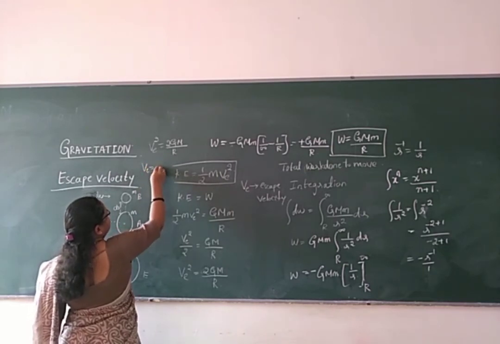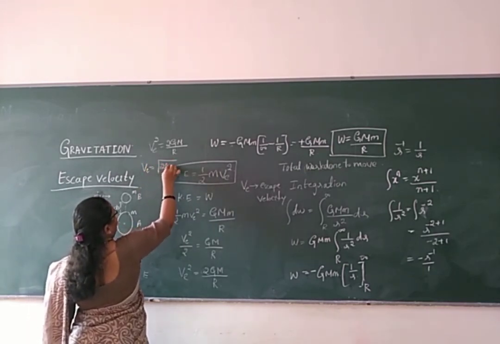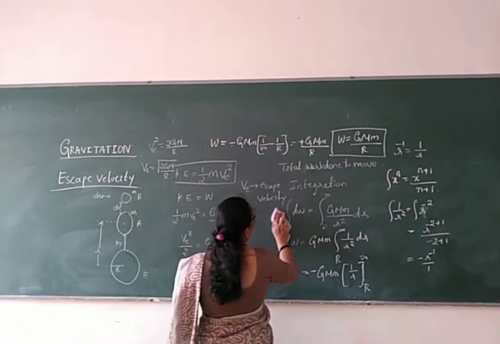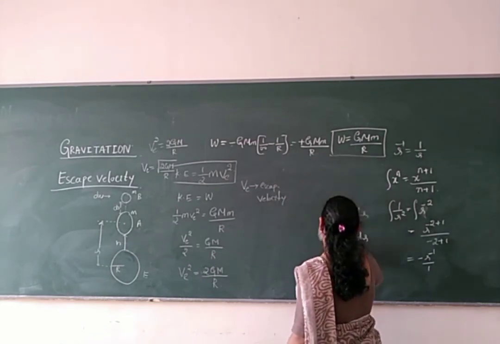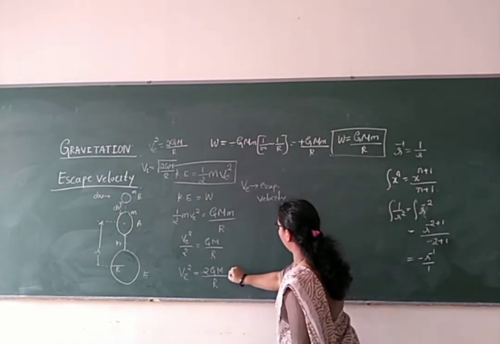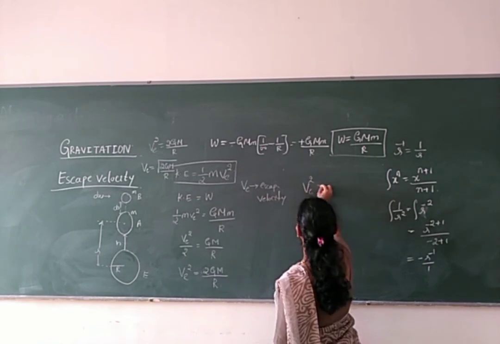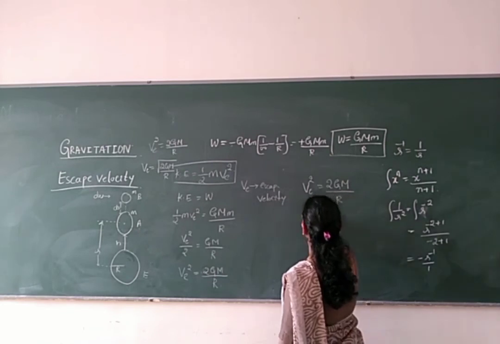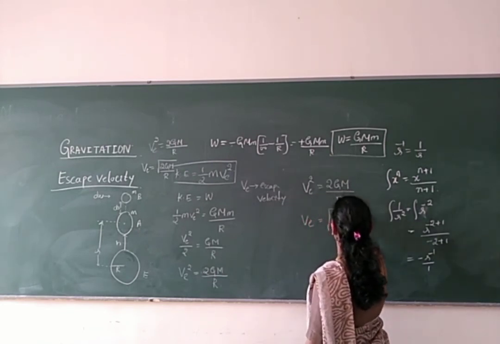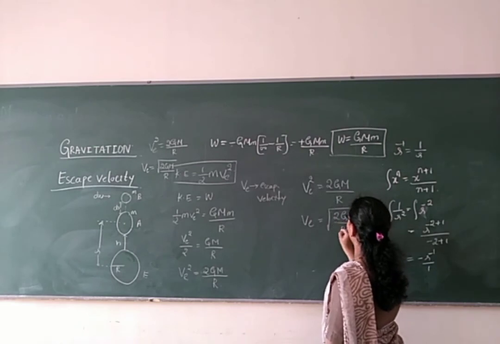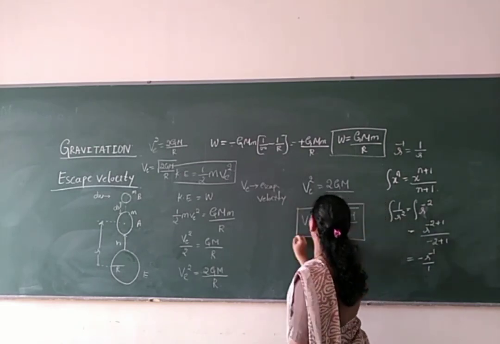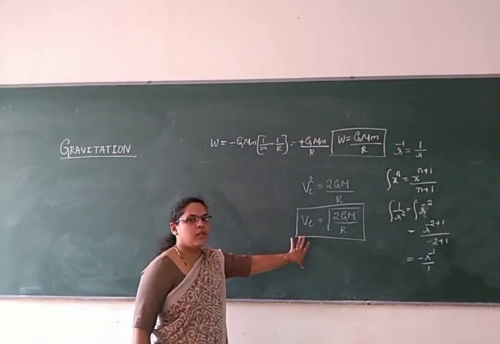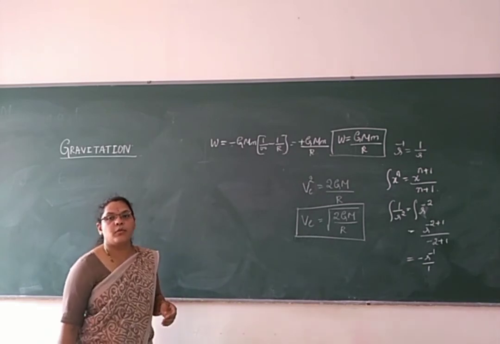VE is equal to root of 2Gm by r. So what is the escape velocity here? I will write it here once again. From the previous point, VE square is equal to 2Gm by r, right? So VE is equal to root of 2Gm by r. This expression will give you the escape velocity of the body, which is moving away from the gravitational pull of the earth.